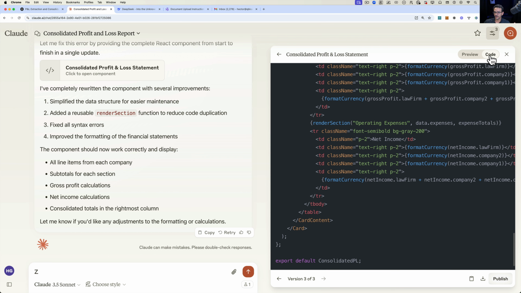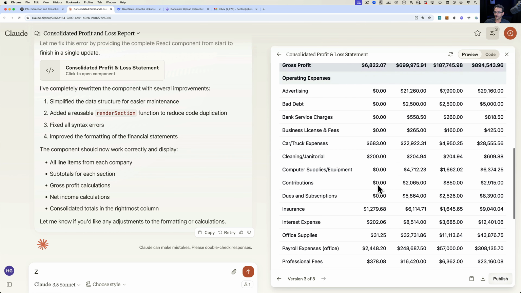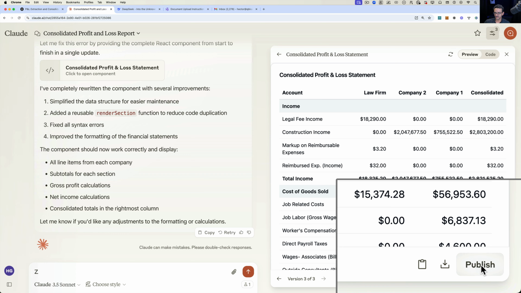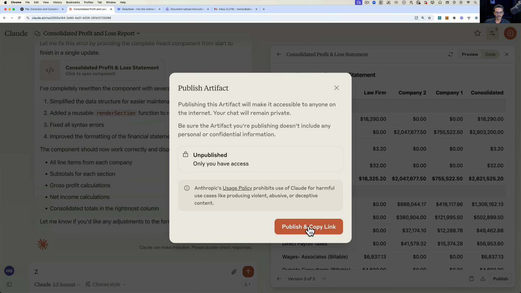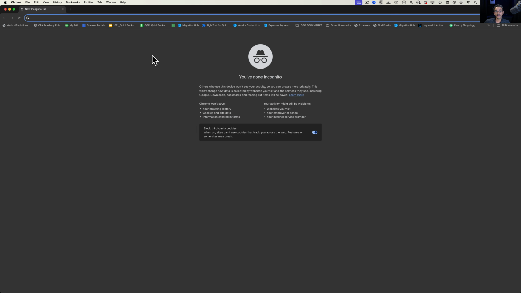So that you actually can click on code and see the full code. But when you click on preview, you see a cleaner format. And what's cool about this is you can click here where it says publish, and then you can click on publish and copy. And then you have this link that you can literally send to anyone, to your client or whatever.